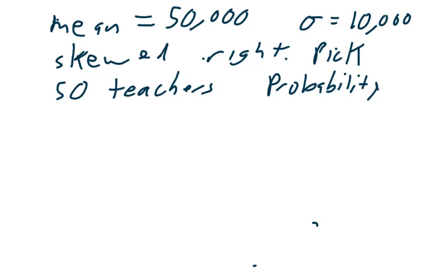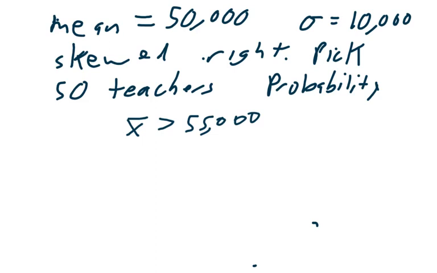All right, let's say that the mean that teachers make in America is $50,000 and that the standard deviation is 10,000. And this is skewed to the right because there are a few people who make a lot and many people who make less. So we're going to choose 50 teachers and find the probability that you would get a mean that's bigger than 55,000.